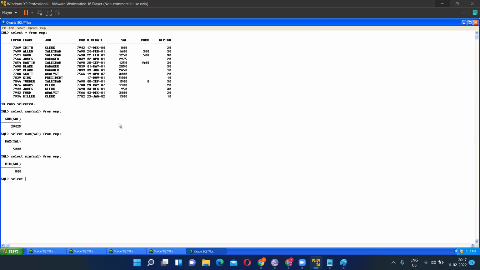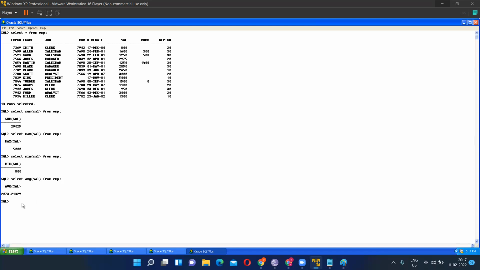So if I write, I want average of salary, what will be the output? It will take the average. First, it will add it and then divide by the number of employees, the number of records. There are 14 records. So it will add it and then divide by 14 and you will get the average. Are you able to understand? Tell me yes, no. Yes.